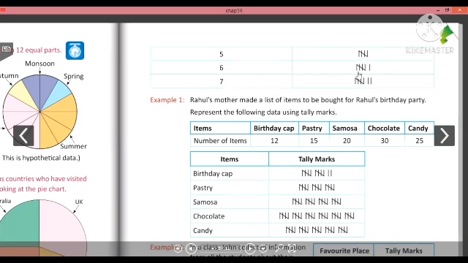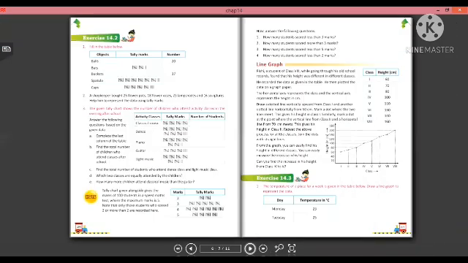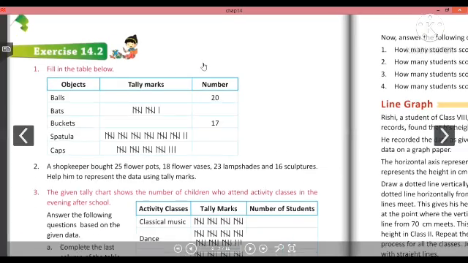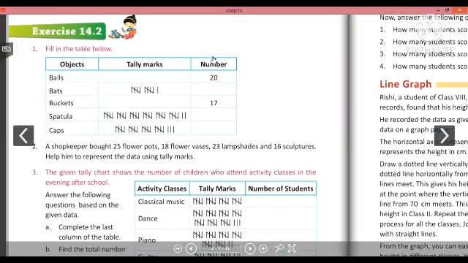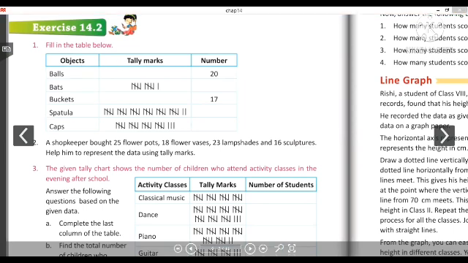अब 6 है तो 5 + 1 6. तो 1 2 3 4 5 एंड देन 6. 1 2 3 4 5 6 and 7. So this is the basic way of doing the tally marks. Now let us look at the exercise 14.2. Fill in the table below. So you can see here that there are 3 columns: objects, tally marks and number. कहीं टैली मार्क्स दिया है हमें उनके नंबर लिखने हैं और जहां नंबर दिया है वहां टैली मार्क्स लिखने हैं.